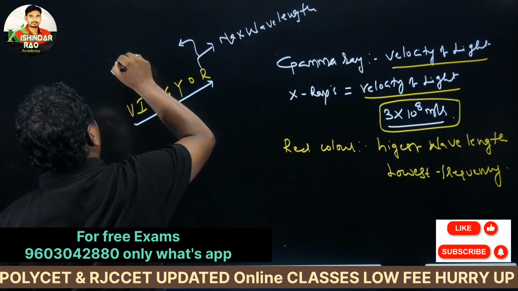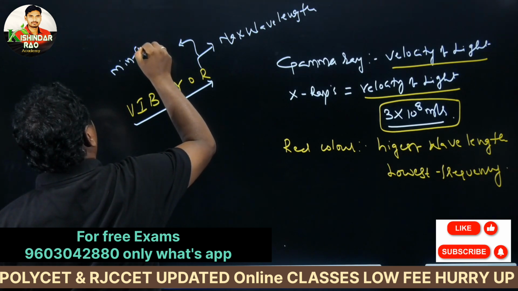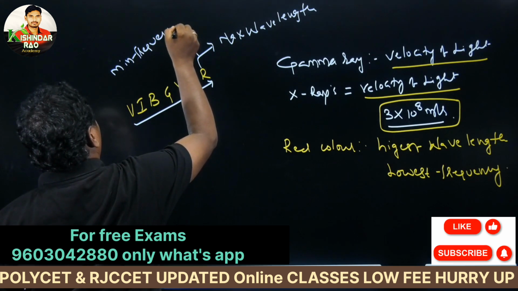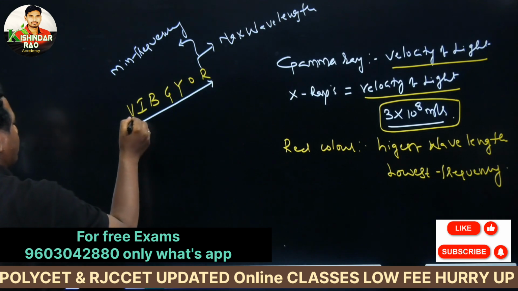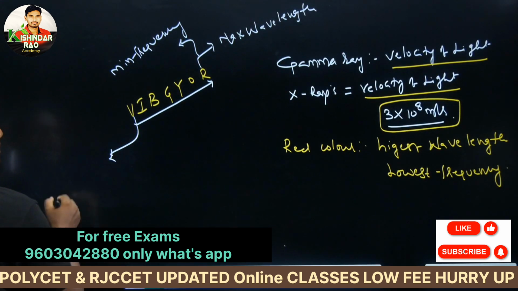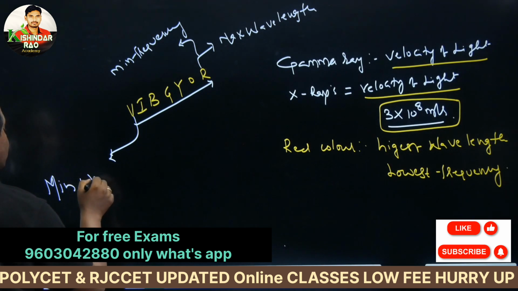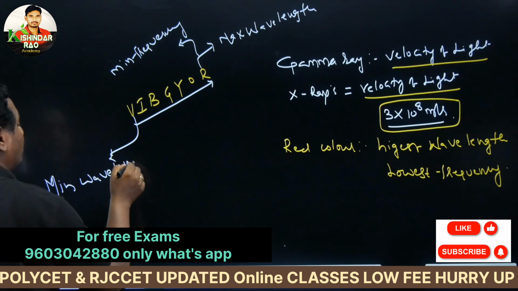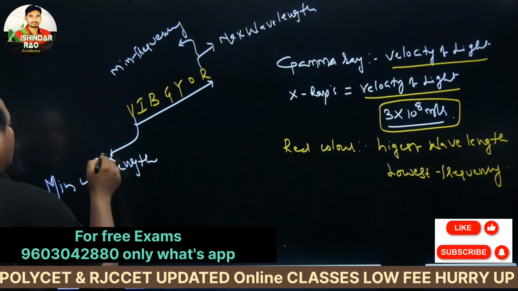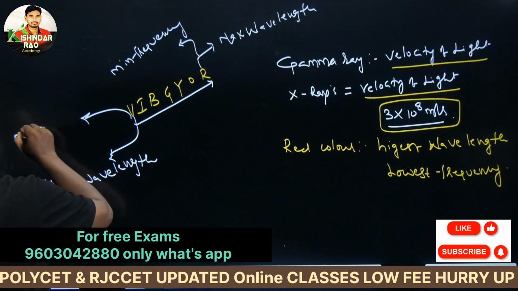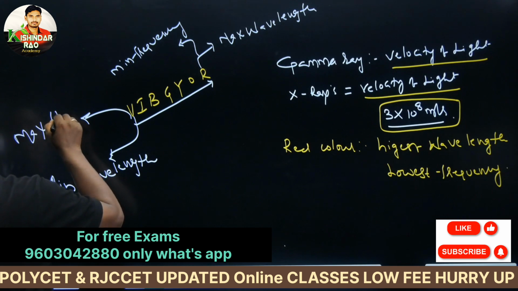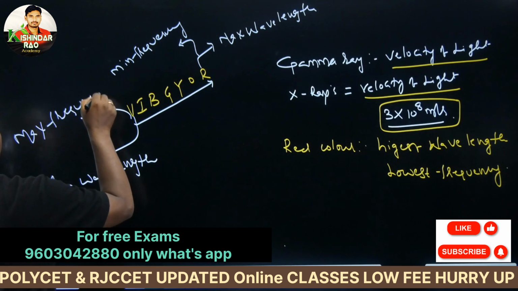Violet has minimum wavelength and maximum frequency. Please remember that, my dear competitive aspirants.